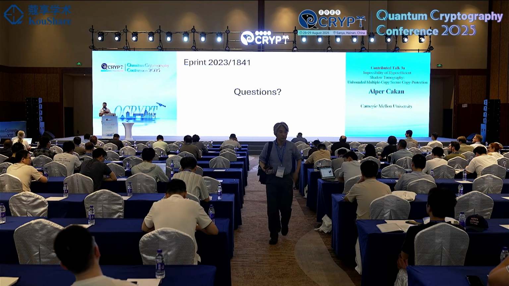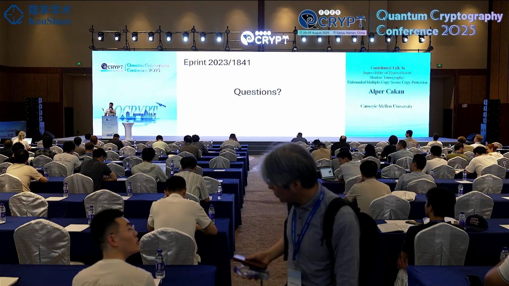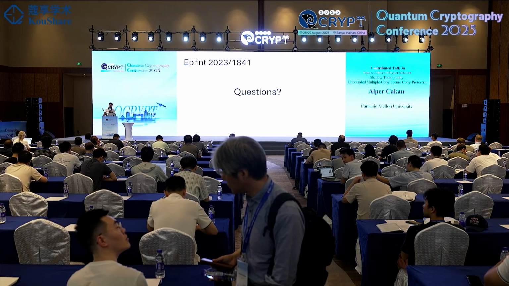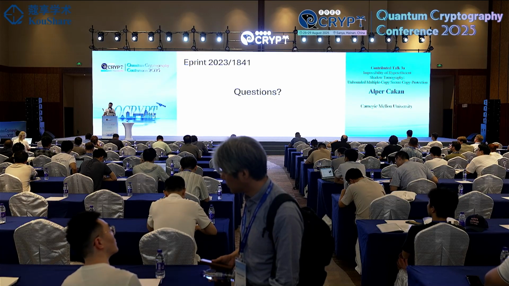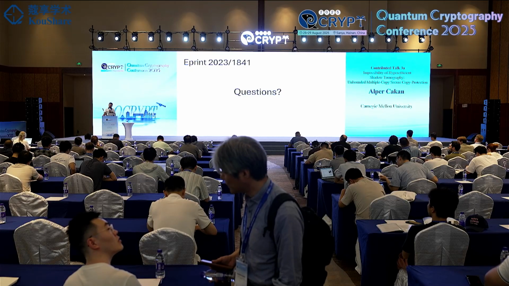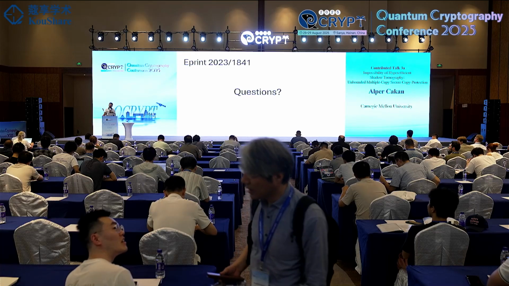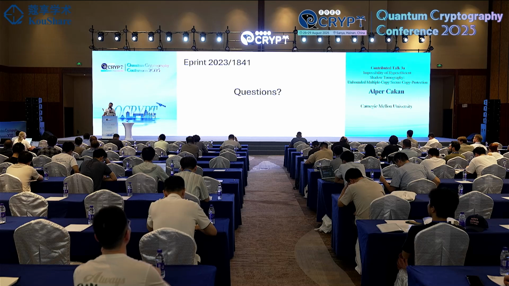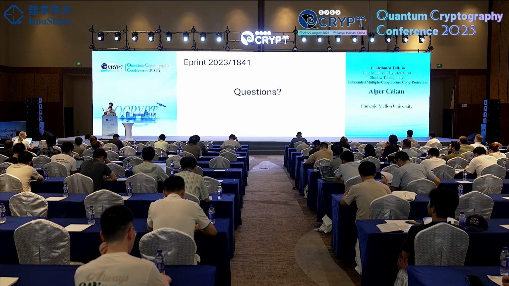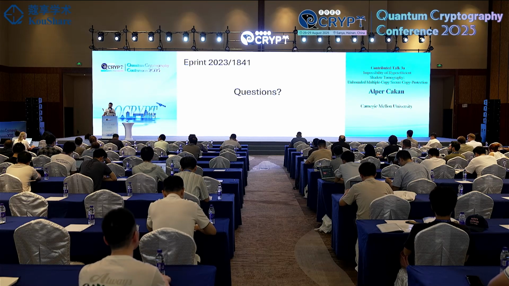Thanks again for your very nice talk, and I have two questions. One question is, you say the existence of indistinguishability obfuscation and learning with errors implies the impossibility of efficient shadow tomography. But what about the other direction: does the non-existence of indistinguishability obfuscation and an efficient solution of learning with errors imply the existence of hyper-efficient shadow tomography?